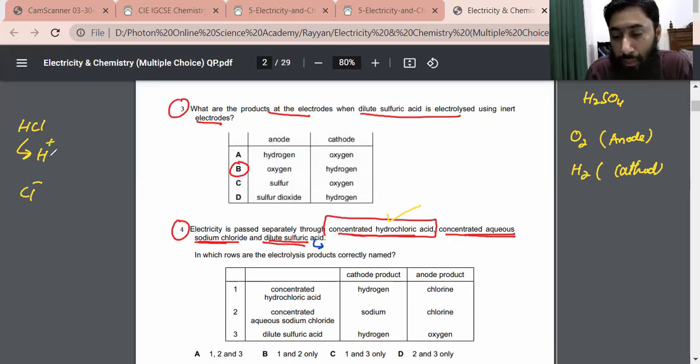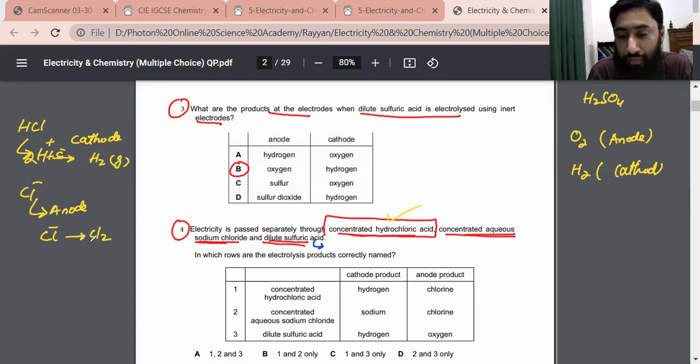Hydrogen ion will reach the cathode because the cathode carries negative charge, and by adding an electron, hydrogen ion will be converted into hydrogen gas. And similarly, chloride ion reaches the anode, then by losing an electron, chloride ion is converted into chlorine gas.